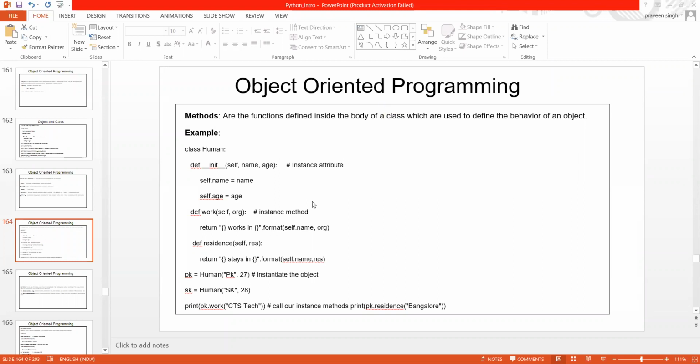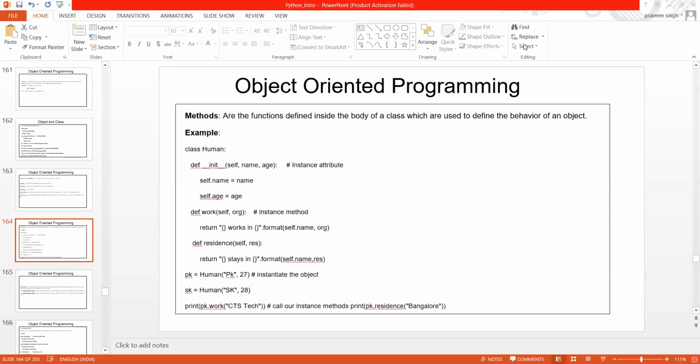Yes, methods are functions which are defined inside the body of a class and are used to define the behavior of an object, tightly associated with an object. Great, thank you so much. You have given my definition, the one I gave last time.